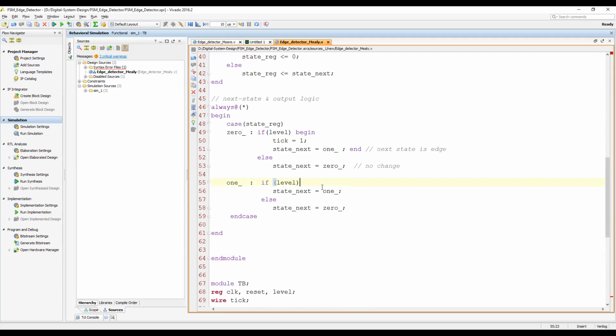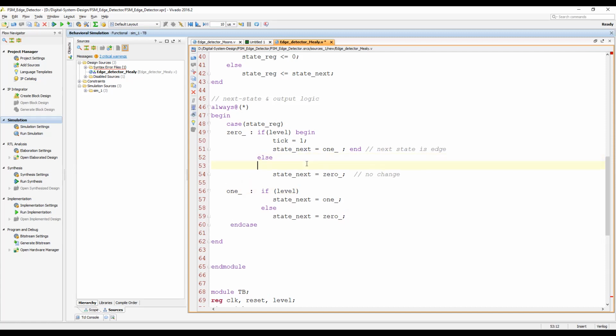So if this is the case, else. Okay, I can explicitly define this, because I like to explain things explicitly. So let me define this also here.